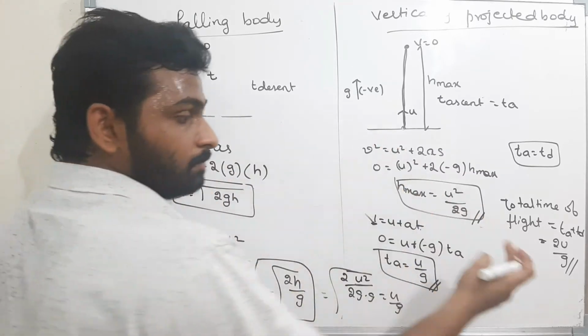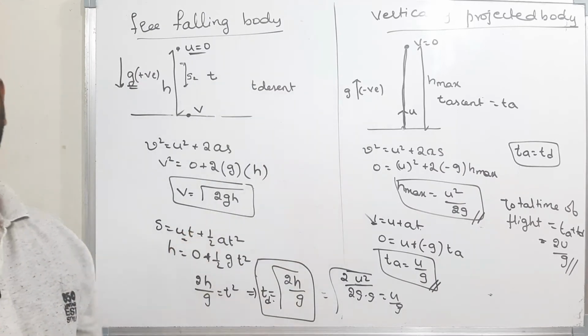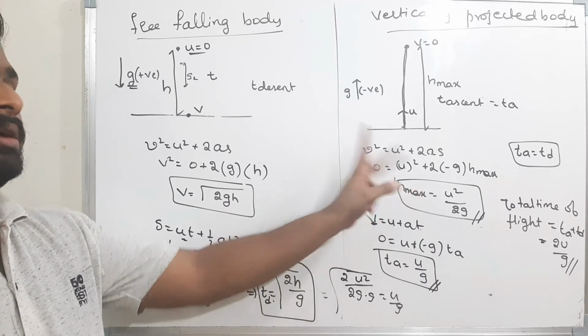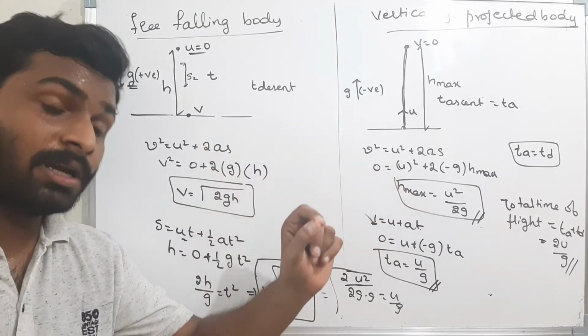Now what is the time of flight? 2u by g. That's all. This is for a vertically projected body. There's nothing to learn, just remember how we are calculating. We use the formulas, I use the formula, I got the values. Just understand how we got the formulas.